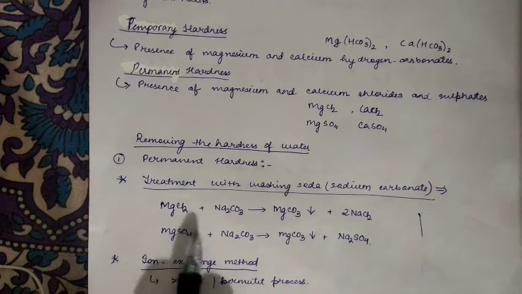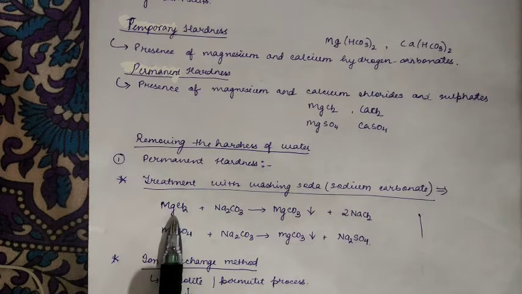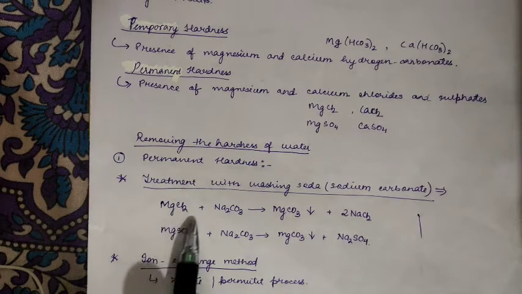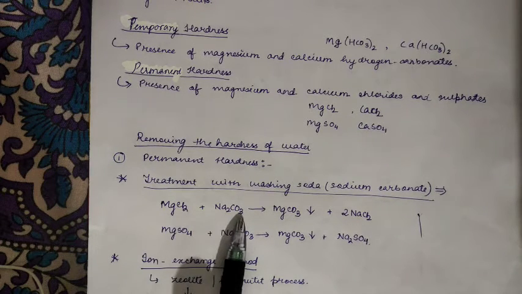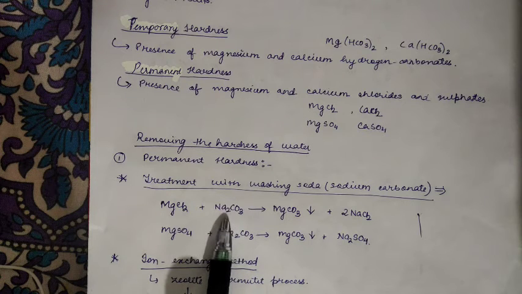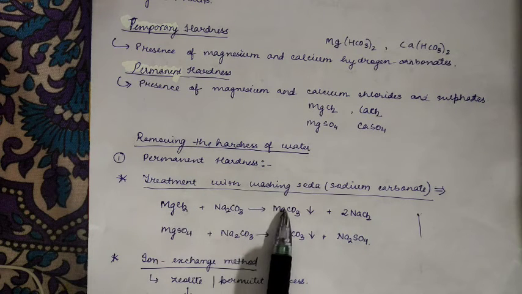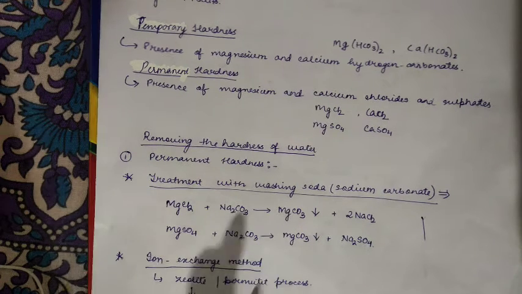Here you see magnesium chloride, the salt present in permanent hardness of water, plus sodium carbonate. You treat the water with sodium carbonate, and that sodium carbonate will react with that particular salt, magnesium chloride, and form a substance which is no more soluble in the water.